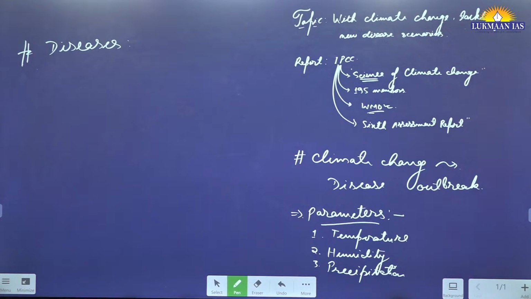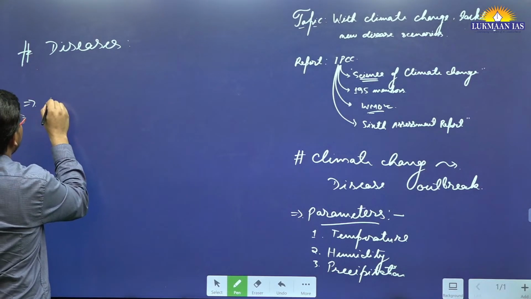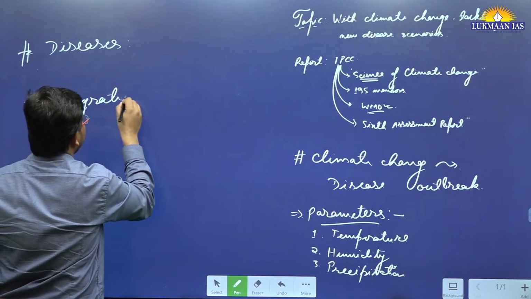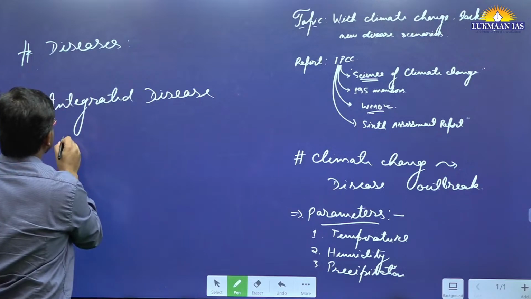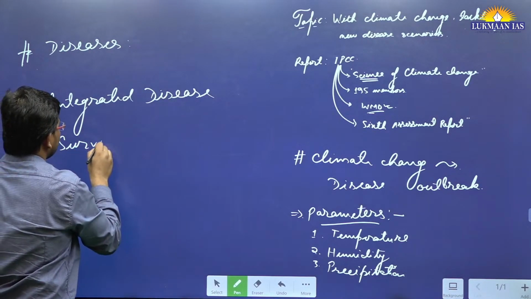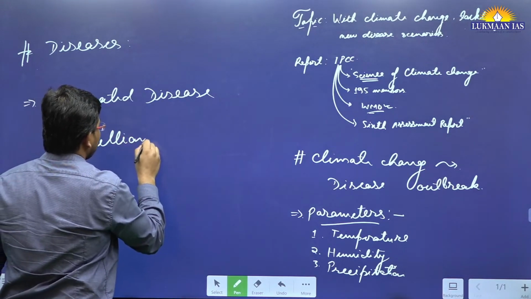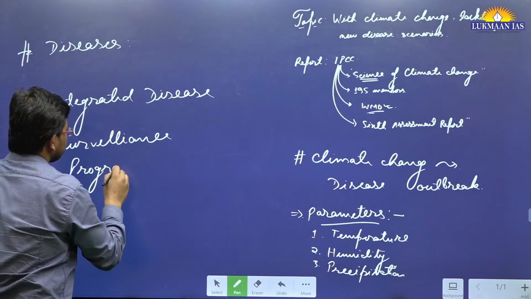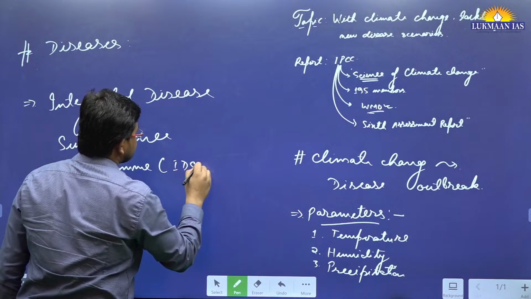And also in this article they have mentioned two different, let's say, programs. One of the program is the integrated disease surveillance program. Okay, so the government of India does have some program. It is known as integrated disease surveillance program, IDSP.